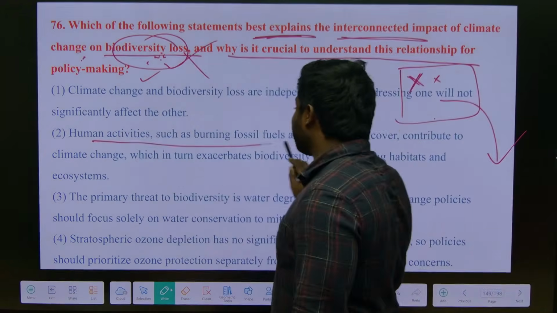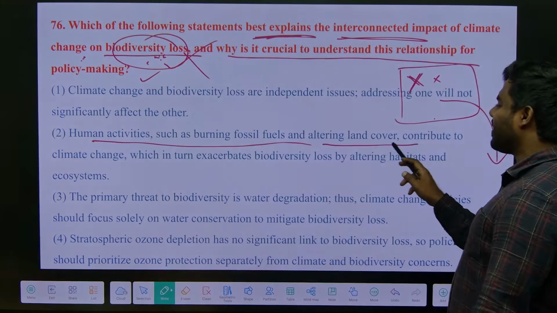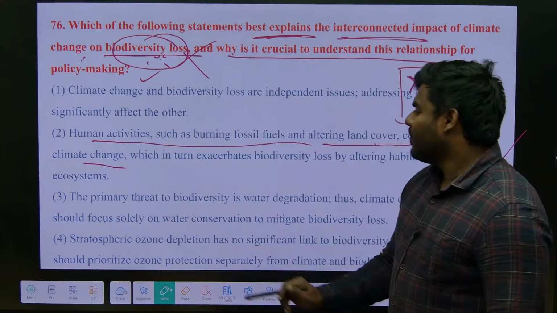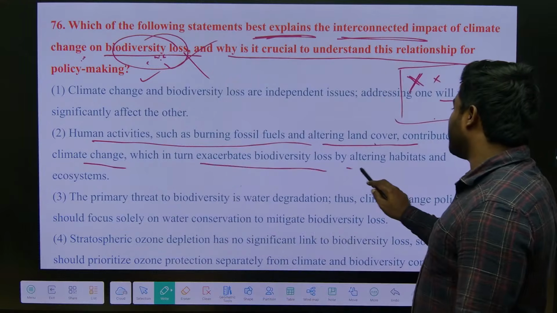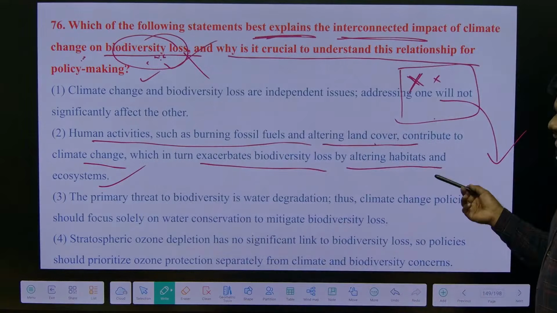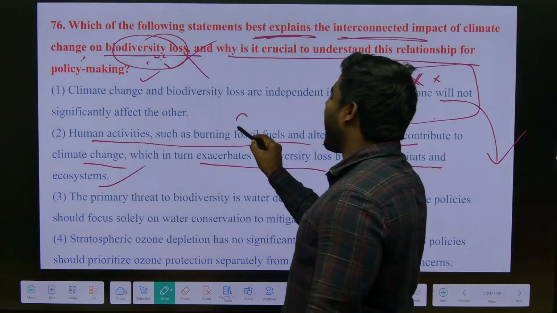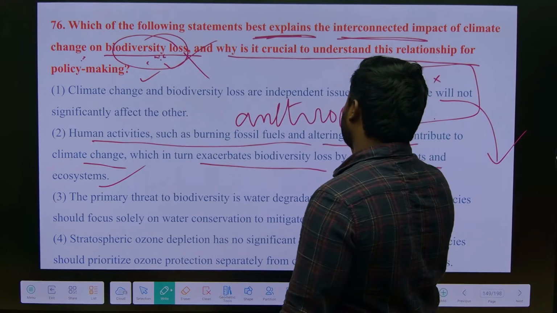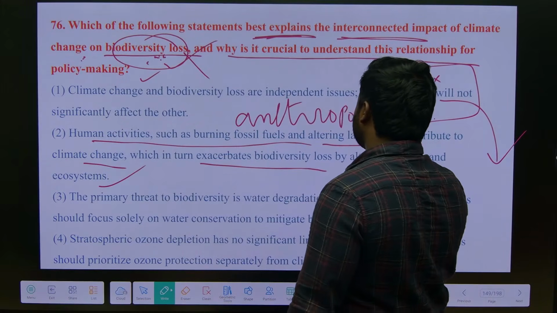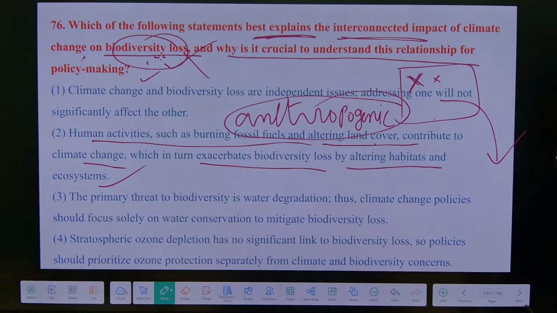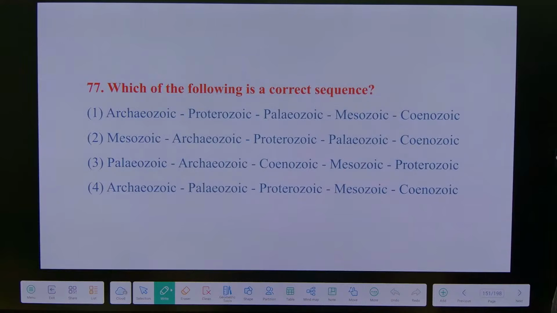Human activities such as burning fossil fuels and altering land cover contribute to climate change, which in turn exacerbates biodiversity loss by altering habitats and ecosystems. It's very simple. This is what we call anthropogenic activity or human interference. Okay, remember this. They are simple questions. We already read this.